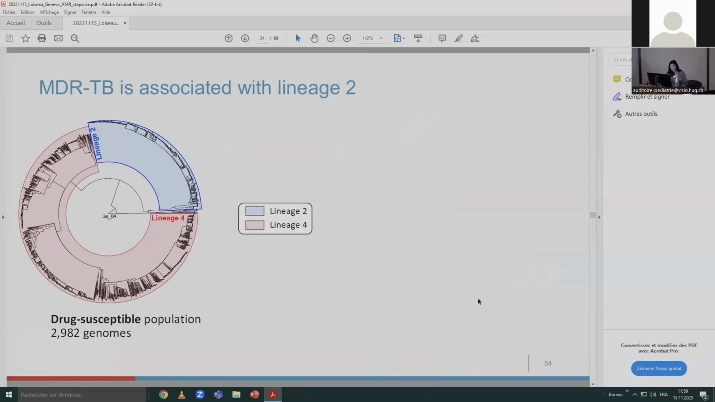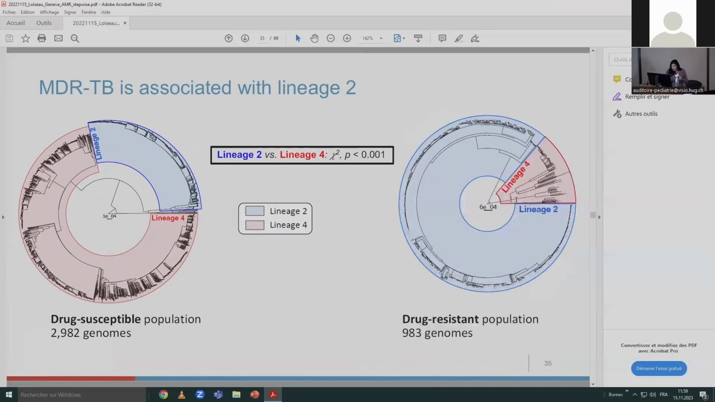And then if you look at the drug-resistant population, we see that the image is a bit opposite. And we clearly see that MDR-TB, so the drug-resistant population, is associated with lineage 2. And then we applied some phylogenetic models. We collaborated with Tanja Stadler's group at ETH Zurich, who applied these models to compare the transmission rate of the drug-resistant population to the drug-susceptible population.